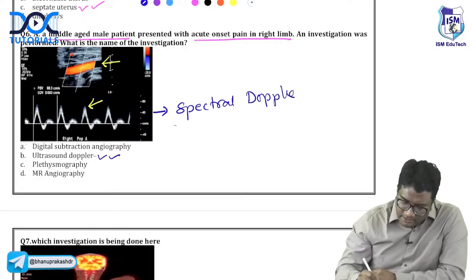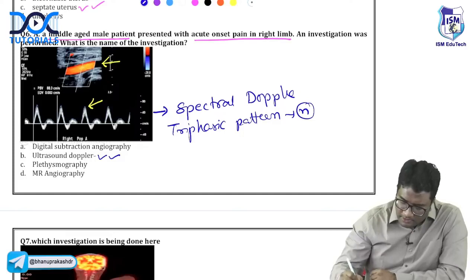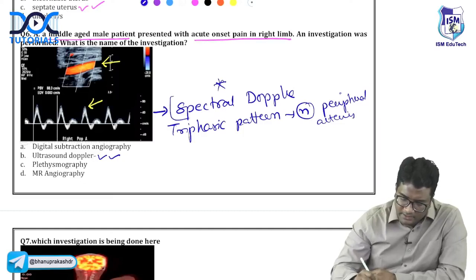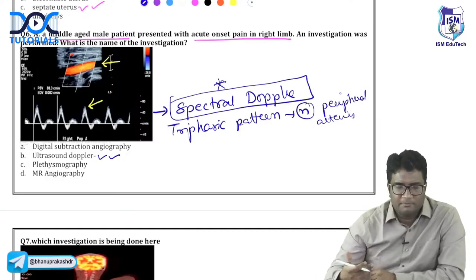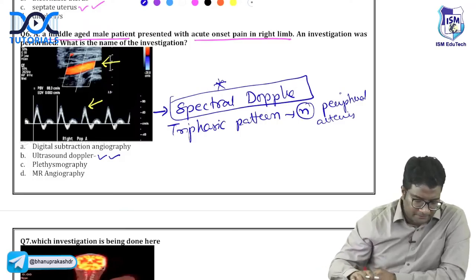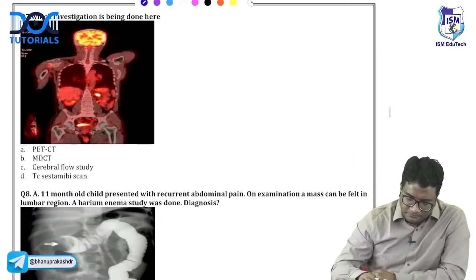And what is the wave pattern here? This is a triphasic pattern. A triphasic pattern is normal in peripheral arteries. So the more specific answer, if you are given this, would be spectral Doppler. But if you don't see spectral Doppler, you can choose Doppler ultrasound. Very good. Let's look at the next one.